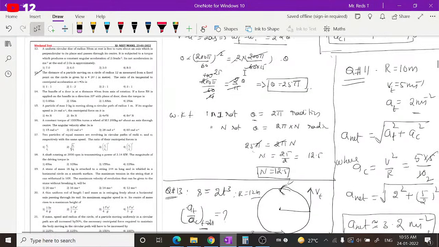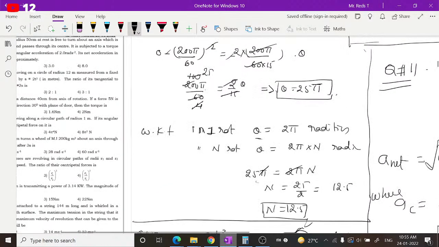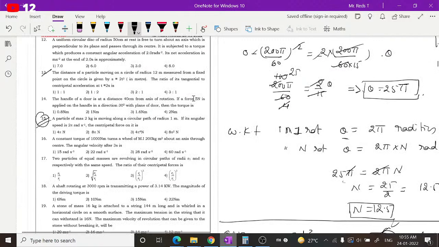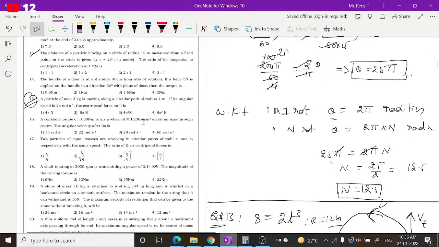Next question number 15. Let us see quickly. A particle of mass 2 kg is moving along a circular path of radius 1 meter. If its angular speed is 2 pi radian per second, find the centripetal force on it. First find out centripetal acceleration, hence centripetal force. Force is nothing but mass into centripetal acceleration. That's it, right?